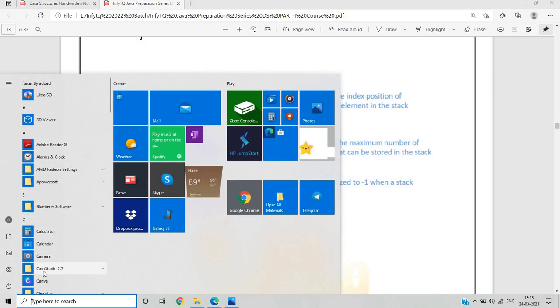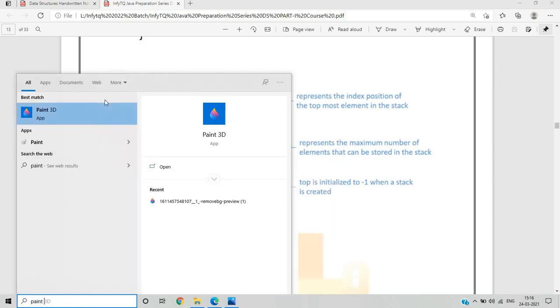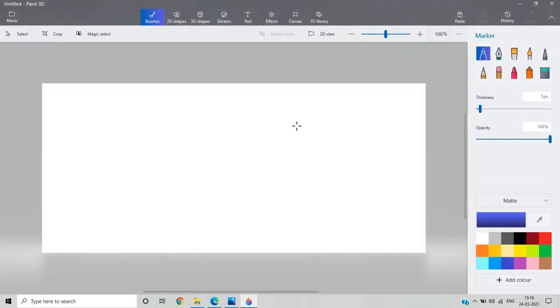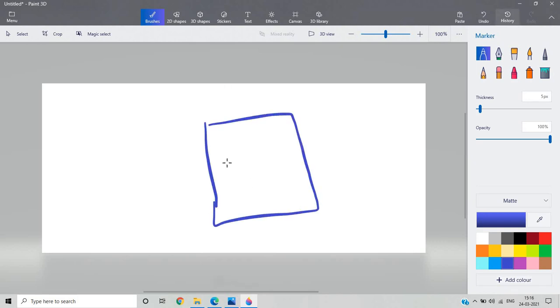I will open Paint, as it is very useful for understanding the concept. Friends, this is the stack and this is the top of the stack. We read that insertion and deletion happen only from one end, called the top of the stack.